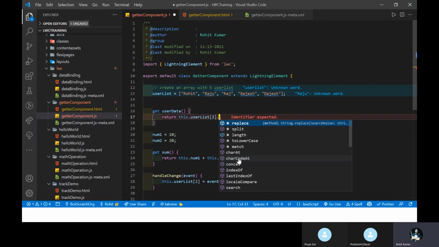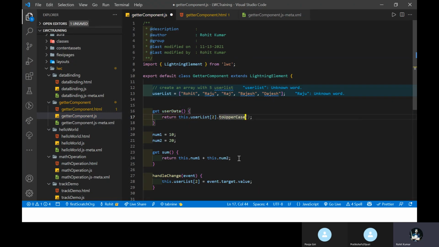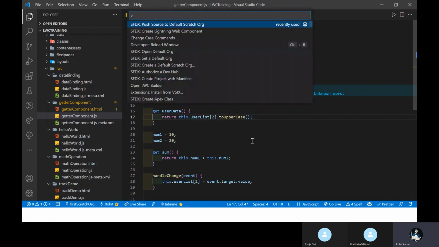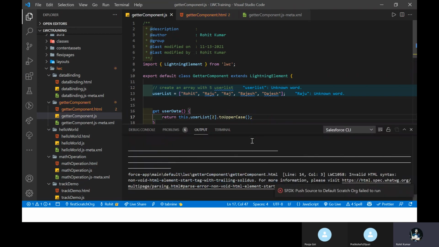Here you can see the predefined functions in JS, like toUpperCase, toLowerCase, something like that. So toUpperCase is the method, use this one, and let me show you whether this is working or not. Uppercase automatically. Just Control Shift P and push this code. Once I change some value, it changes automatically, like two-way data binding, and you can apply uppercase to that name.